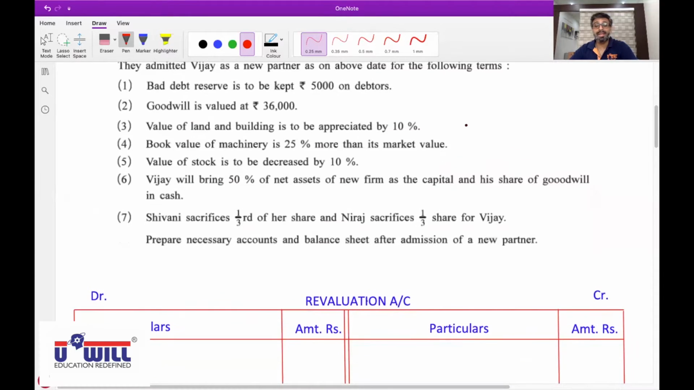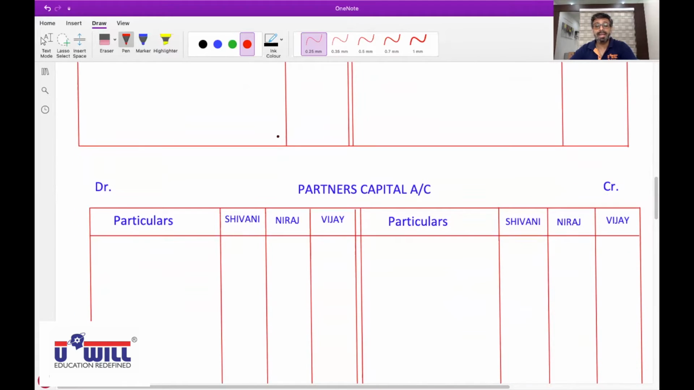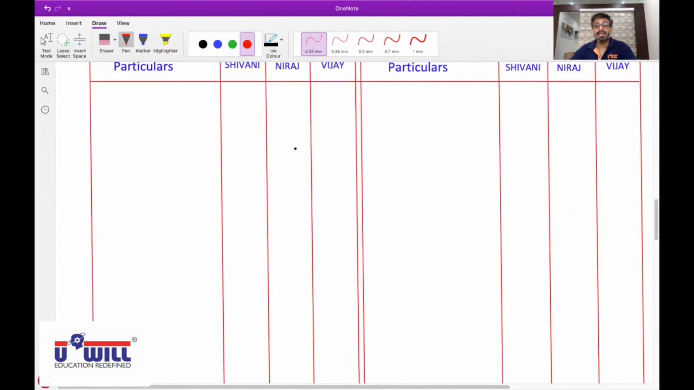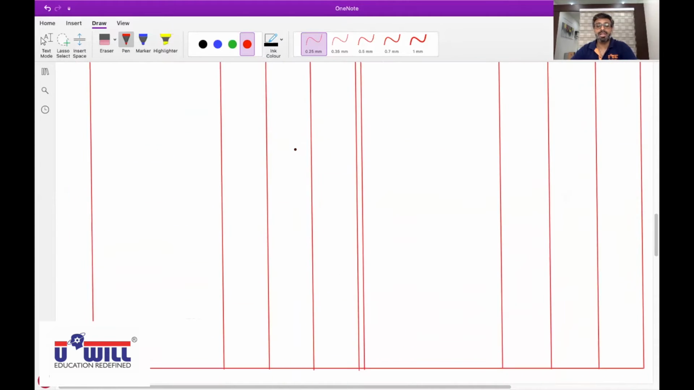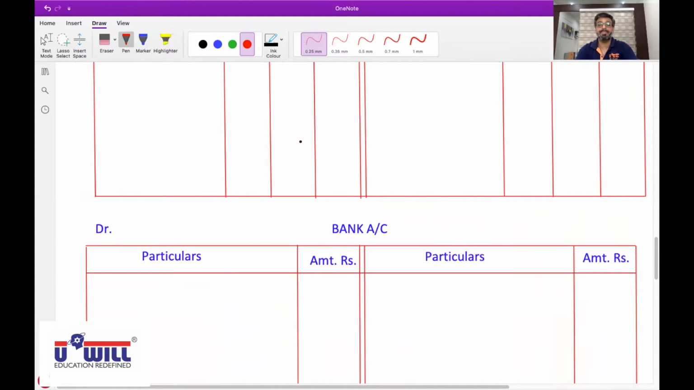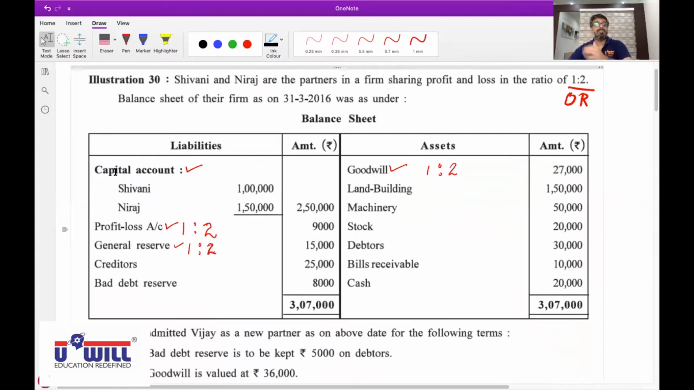So all of you must have made these formats: revaluation account, partners' capital account. Is bank there or cash? Cash. So cash account and then balance sheet. Okay. Now, to start with, all of you write down partners' capital account, credit side.